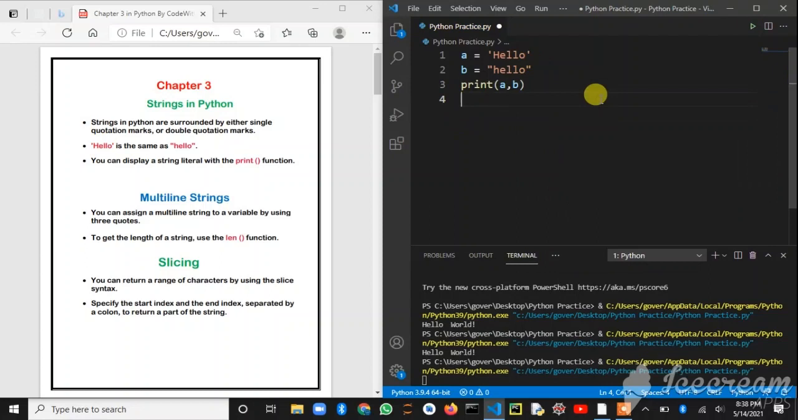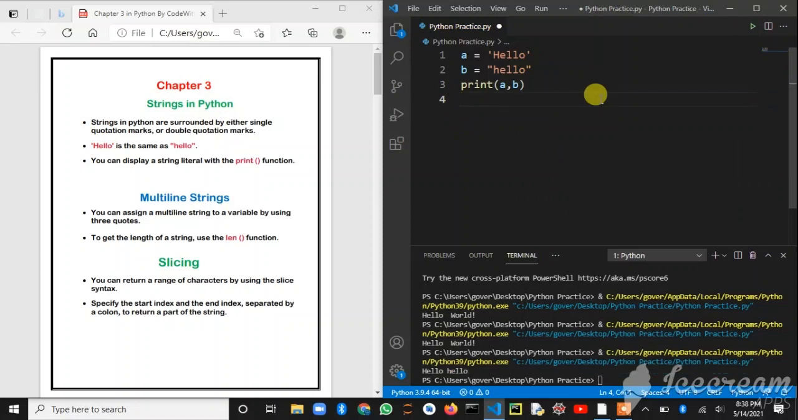This is a basic concept which I revised from my previous video. So the next topic is multi-line strings. We are going to learn deeply about strings and how we can modify strings, slice strings or index strings. We'll cover all that in this video. So, multiple line strings.